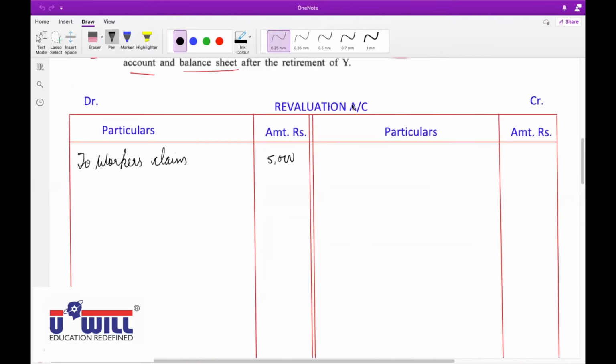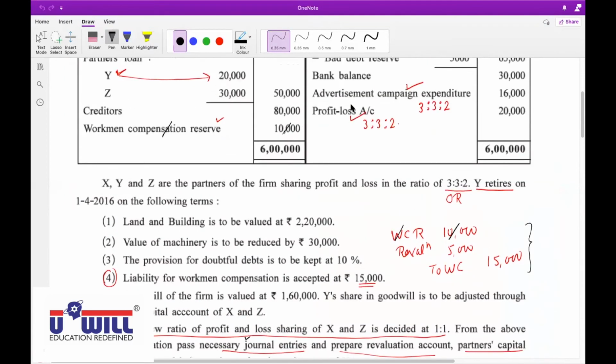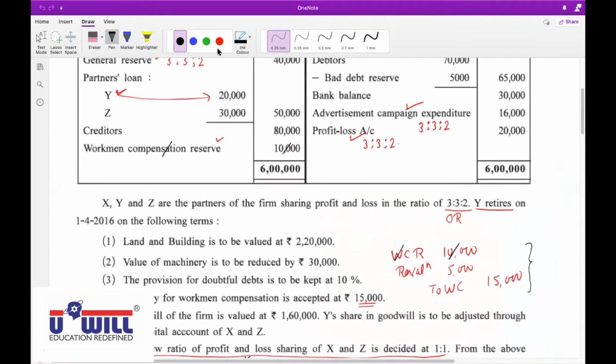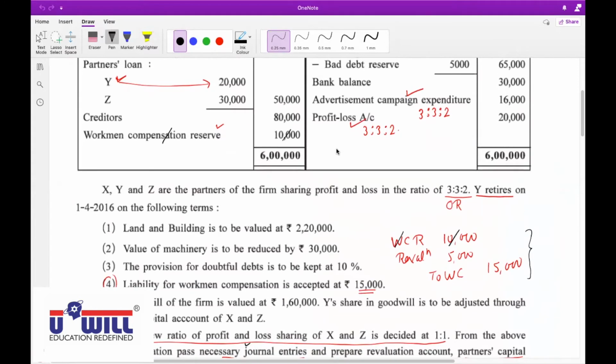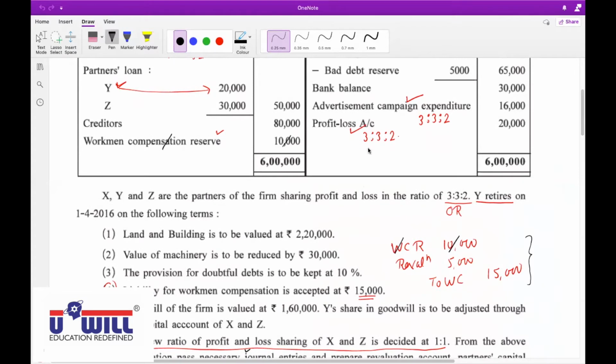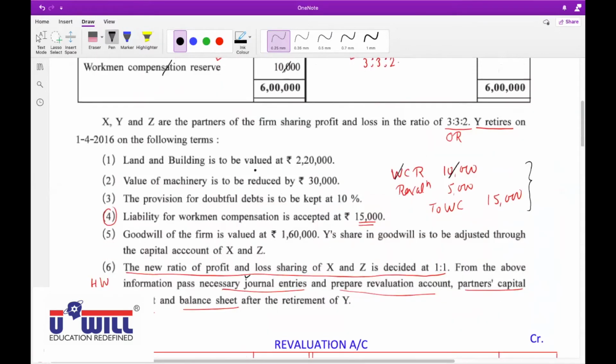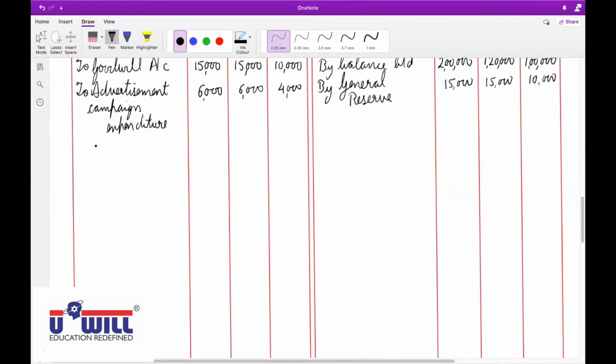Yes, Shubham, after advertisement campaign expenditure, what next? So after advertisement, profit and loss. Yes, what will be the journal entry for that? Sir, it will be partners capital account debit to profit and loss account. Yes, X capital debit, Y capital debit, Z capital debit to P&L account. See that everyone does this in homework. Now, where will we write in partners capital account? On debit side. All of you write down on debit side to profit and loss account and amounts.